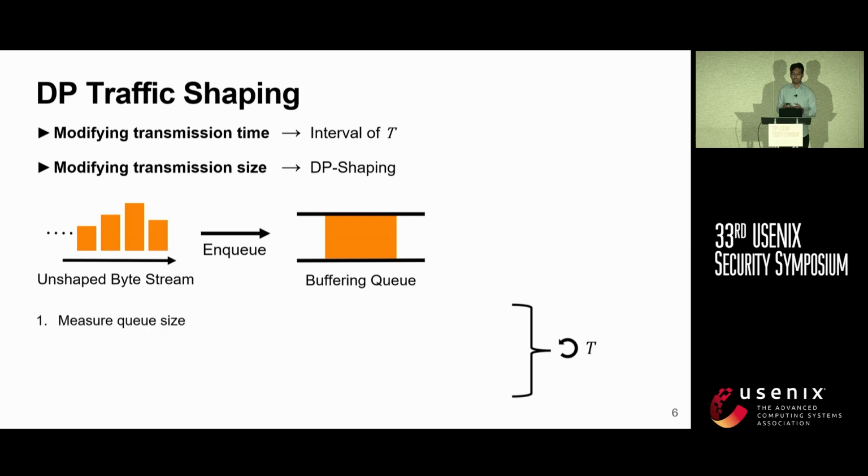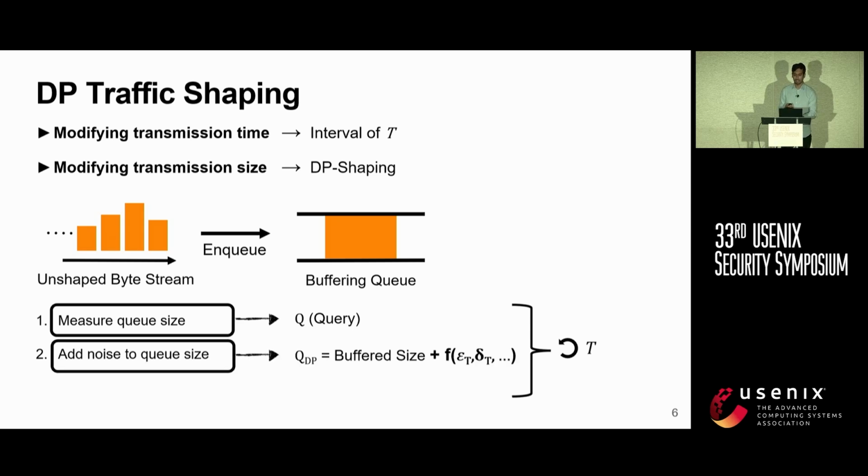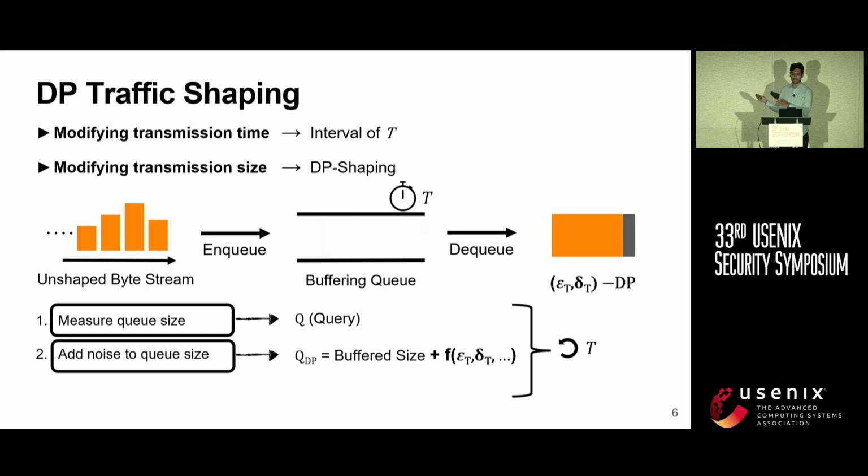In each interval, we measure the size of the queue. This is our original query. We then make this query differentially private by adding some noise to the queue size. The noise can be negative. We then enqueue the specified amount of bytes, padding it with some padding if necessary if the noise was positive, and only enqueuing the specified amount of bytes if the noise was negative.